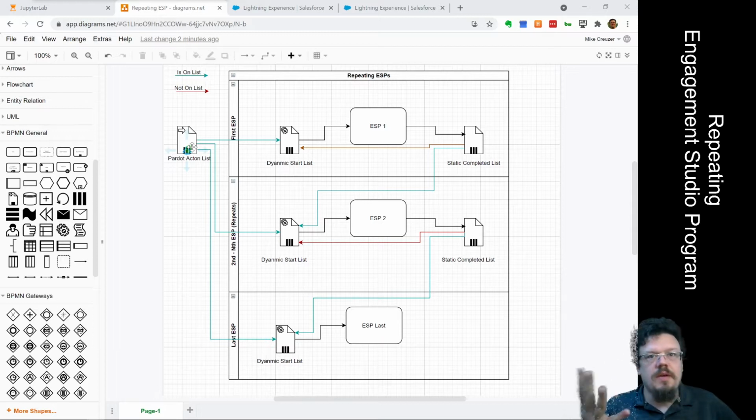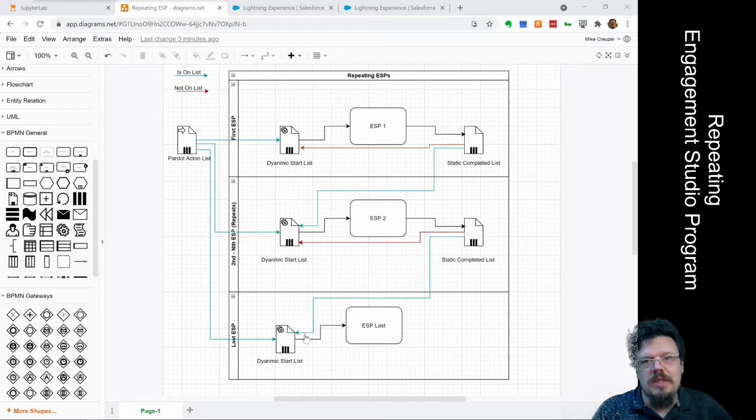In this case, we have three. You can see in the first one, there's a dynamic start list for the ESP. The ESP will write to a static list here on the very rightmost side. Our dynamic start list for the ESP is looking at both the Pardot action list and this completed static list to decide if it's this ESP's turn to run or not. We just let these go in order, and they'll chunk right through in order. We end up repeating this middle one for however many times we need it to repeat.